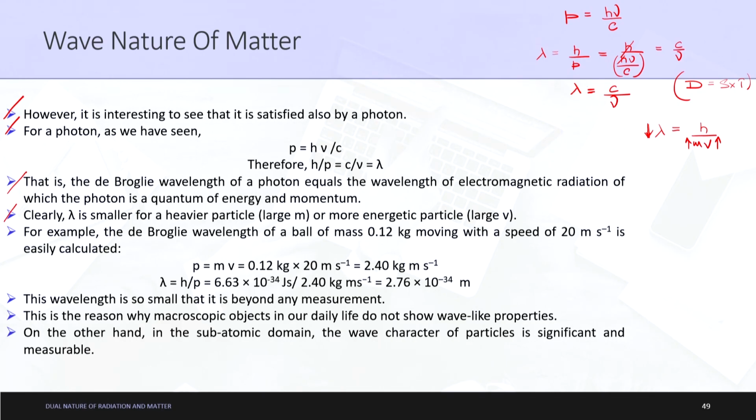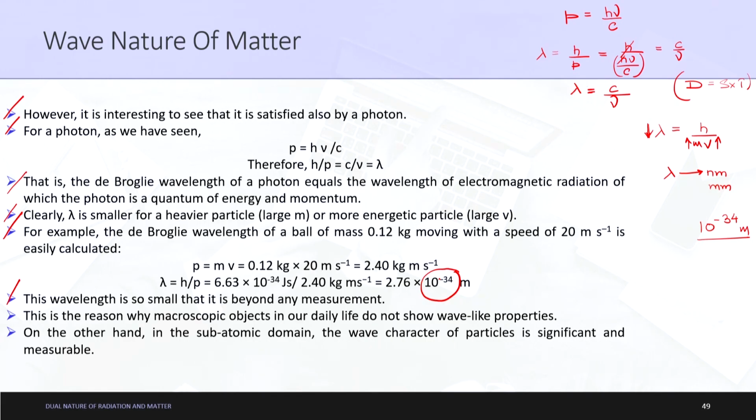So lambda is equal to h upon p, which is equal to 6.63 × 10^-34 joule seconds upon 2.4 kg meter per second. As you can see, the value of lambda is of the order of 10^-34 meters. If you remember, the majority of lambda values are in terms of, let us say, nanometers or mm, but going to the power of 10^-34 meters is a very small quantity, and that is the reason it cannot be visible to the naked eye. So this wavelength is so small it is beyond any measurement. So basically this cannot even be calculated because it is very small.